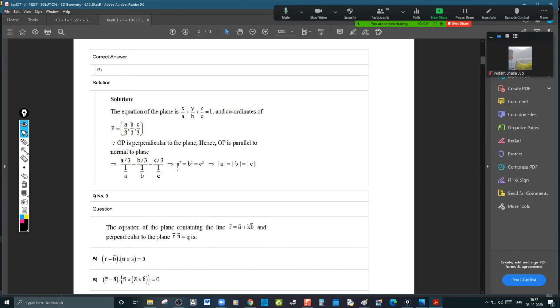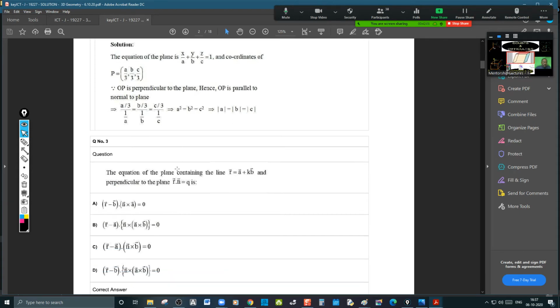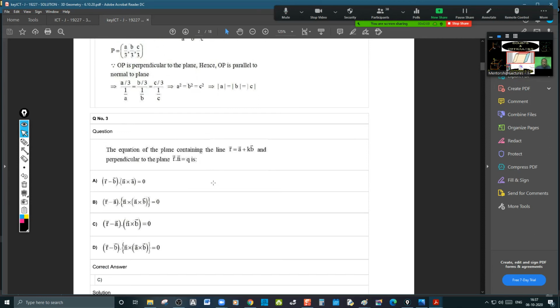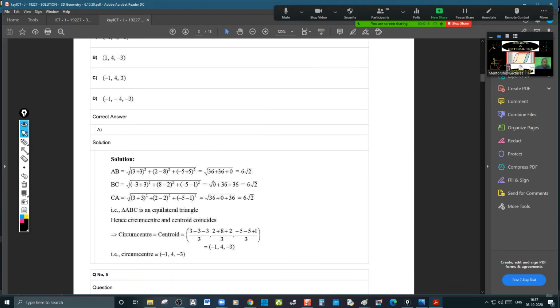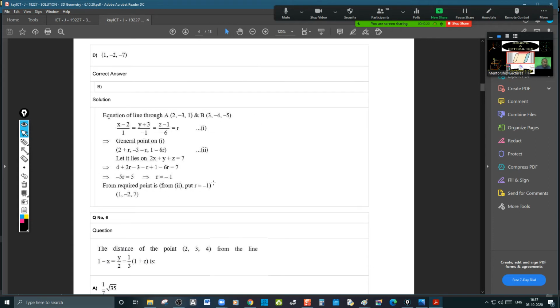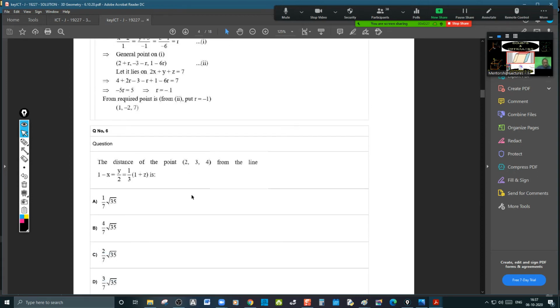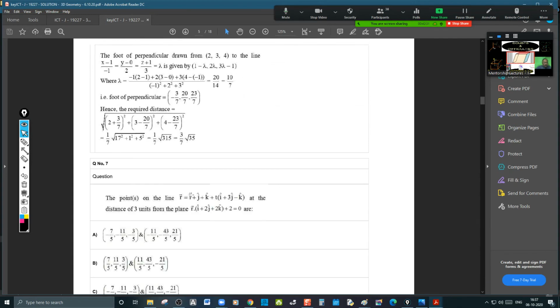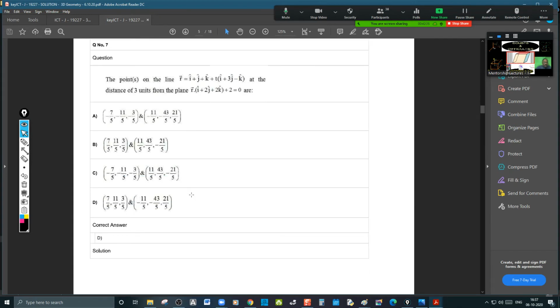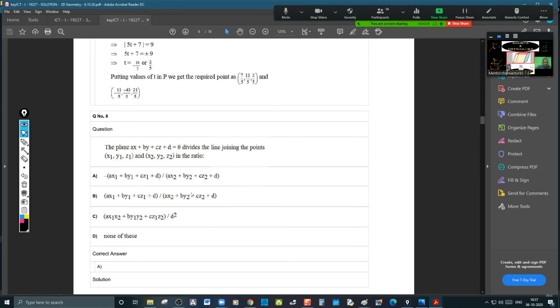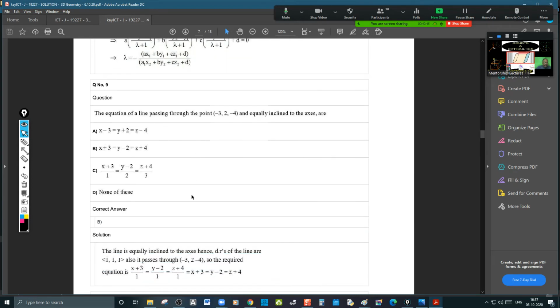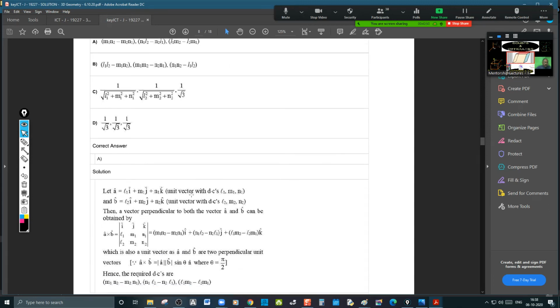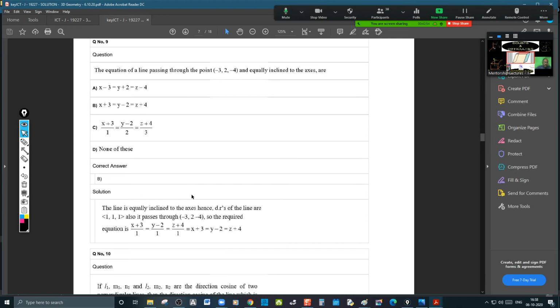Second is B, and third is C, fourth A, fifth question B, sixth question D, seventh D, eighth A, ninth B, and 10th.